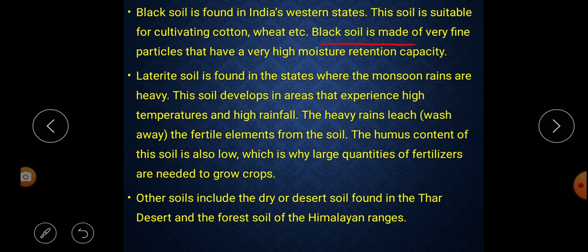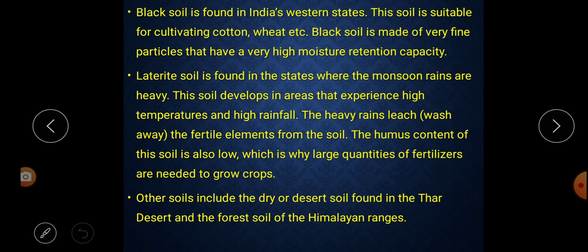Black soil is made of very fine particles that have a very high moisture retention capacity. That means black soil is made of very fine particles, and they have a very high moisture capacity. Understood? Black soil is found in western states, and this soil is suitable for cultivating cotton and wheat. And black soil is made of fine particles that have very high moisture capacity.